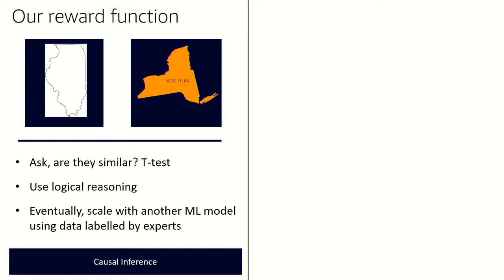And so for each state in the US, we compared it with states across the country. But the first thing you have to do in that case is determine whether or not it's even valid to run a randomized control trial. Typically in econ, what we do is use both metrics, right? So we'll use something called a t-test, right? Pretty standard test there. But additionally, we also need to use logical reasoning, right? You actually need to think through what the causes were, what the levels were, if they're similar or not. And so eventually, we'd love to actually scale that out using data labeled by economists, right?